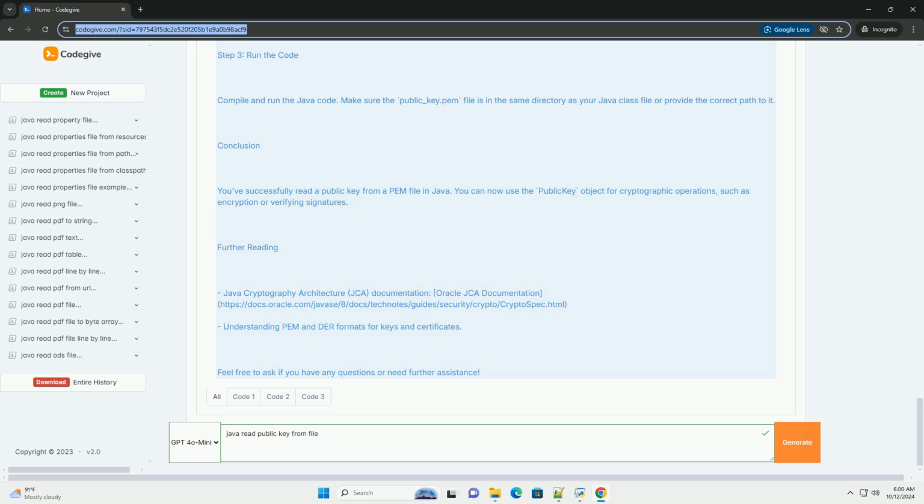Step 3, run the code. Compile and run the Java code. Make sure the public_key.pem file is in the same directory as your Java class file or provide the correct path to it.